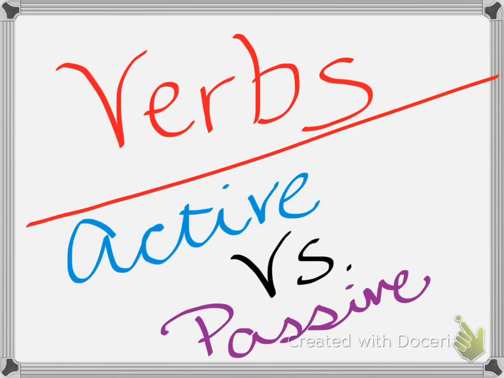So guys, one of our more difficult lessons on verbs tends to be the lesson that we're doing called active and passive voice verbs. Part of what can help you in this lesson is if you actually take the words active and passive and think about what they just mean in general, not even as applying to grammar right now. So let's just take a minute and examine those two words for a second.